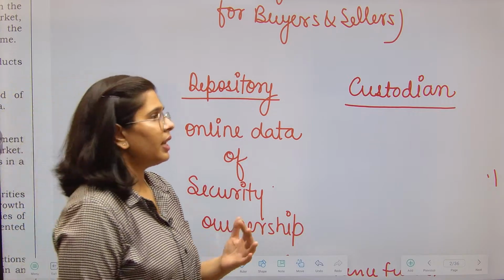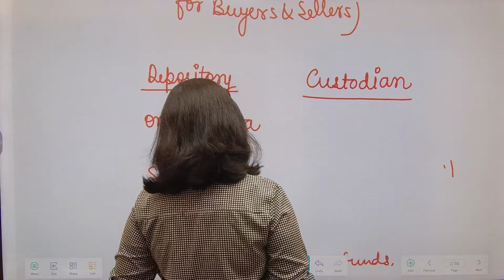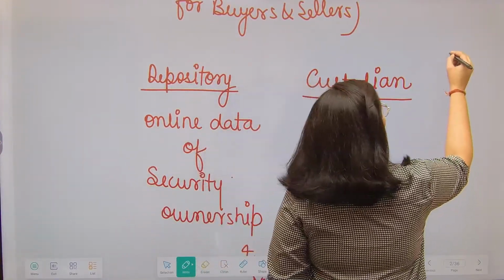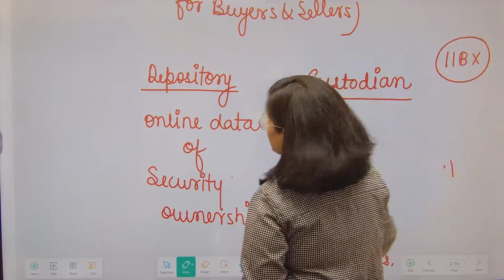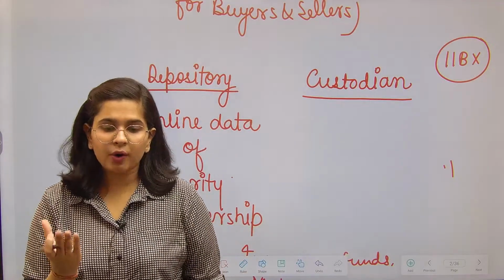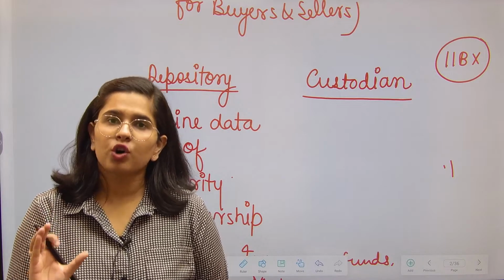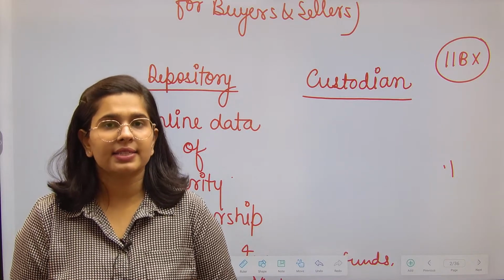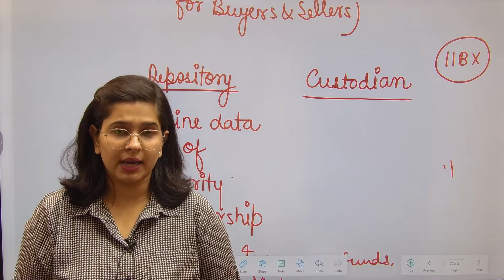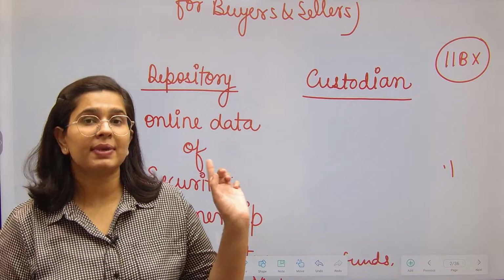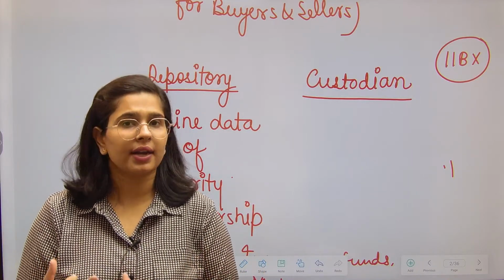So let's take an example. Suppose IIBX. This is the bullion exchange that has opened. Bullion means gold bars, bars of gold. Fine, सोने के biscuit. So for that there is an exchange, IIBX, right? India International Bullion Exchange, that has opened up. In that exchange, what is being traded? Bullion biscuits or bullion bars are being traded.